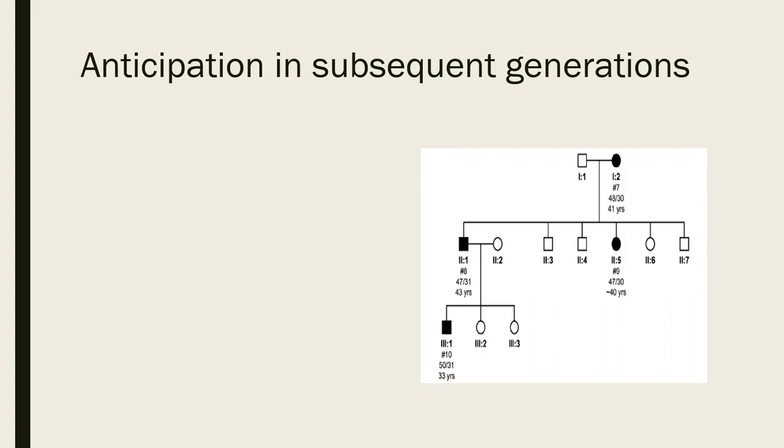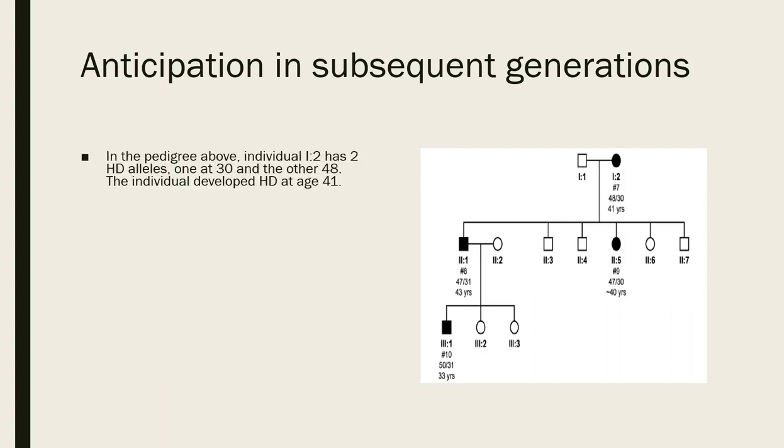So here is a pedigree or family history of a family with Huntington's chorea. In this family, 1-1 is normal, and 1-2 has two alleles, one with 48 repeats and one with the normal 30. She started showing symptoms of Huntington's chorea at age 41.